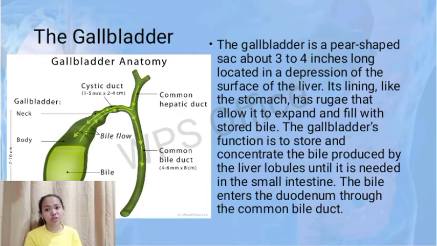The gallbladder is also another accessory organ of the digestive system. The gallbladder is a pear-shaped sac about 3 to 4 inches long, located in a depression on the surface of the liver. Its lining is like the stomach. It has rugae that allow it to expand and fill with stored bile. The gallbladder's function is to store and concentrate the bile produced by the liver lobules until it is needed in the small intestine. The bile enters the duodenum through the common bile duct.